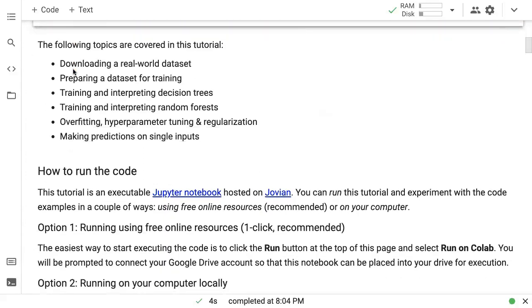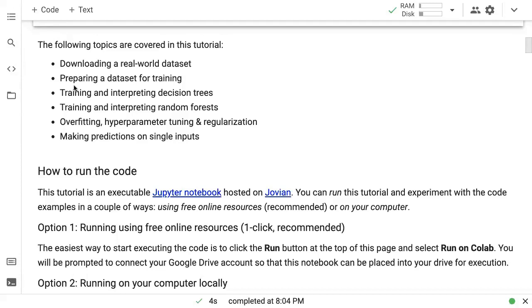So here's what we're going to cover today. We will download a real-world dataset just as we've been doing for the previous lessons. We will prepare a dataset for training a machine learning model. Then we will train and interpret some decision trees. And then we will move on to training and interpreting random forests. We will talk about overfitting, hyperparameter tuning, and regularization.